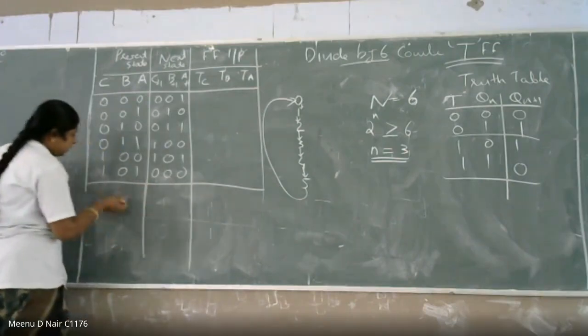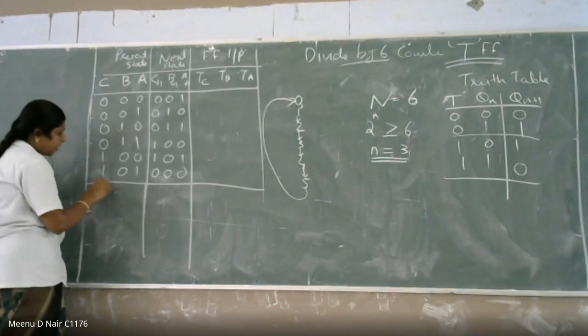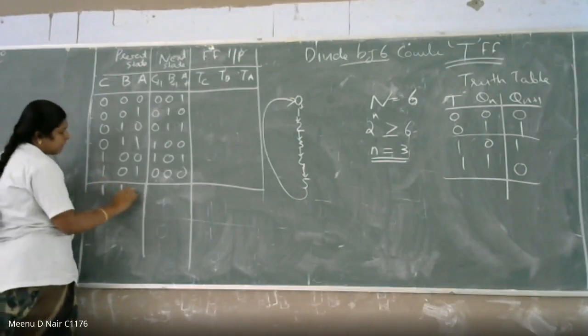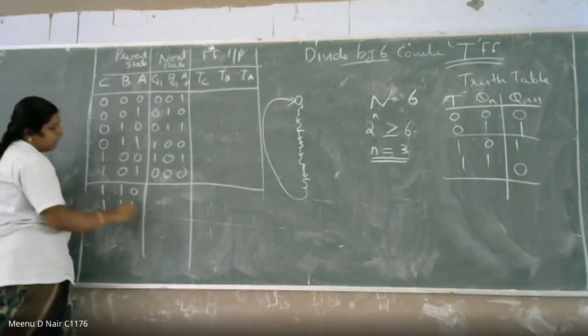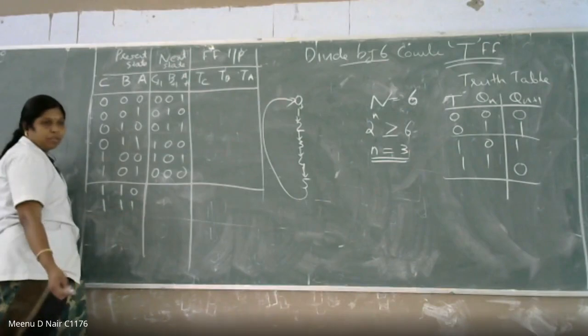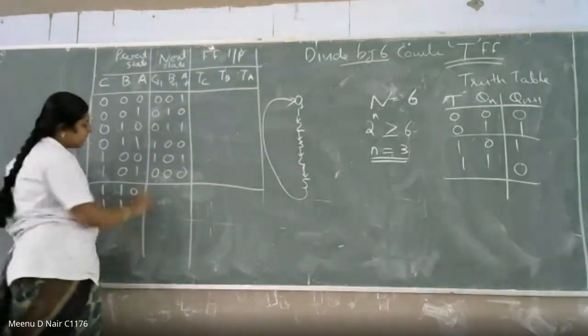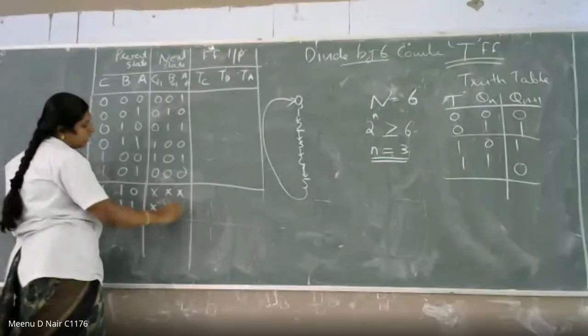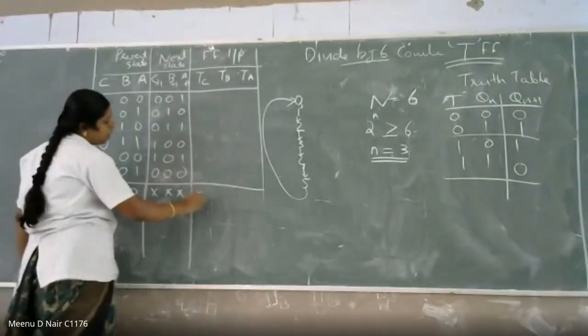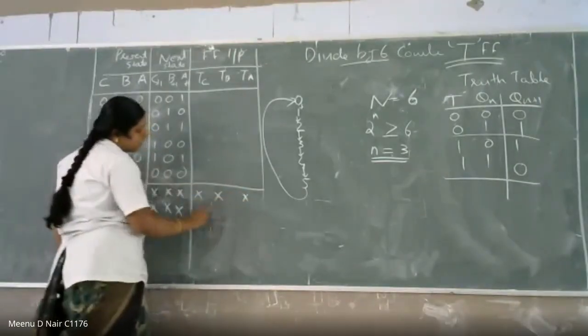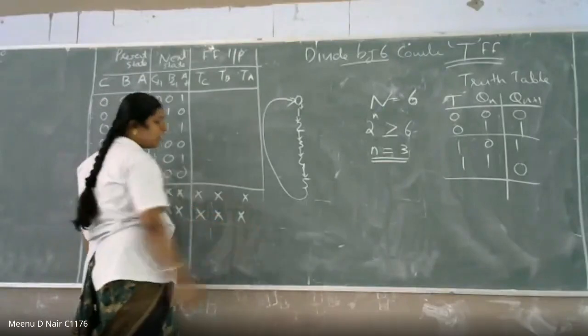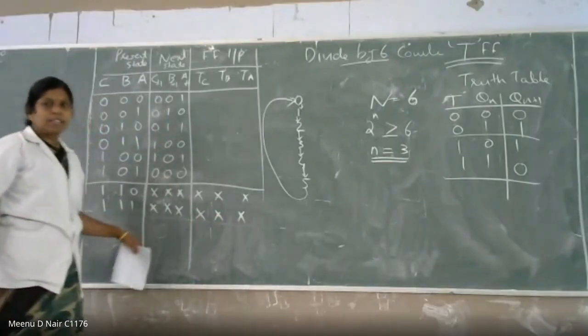Okay. So if you are having some other combinations, what are the possible combinations there? The other ones will be 110 and 111. You don't know what the next state is, so you are keeping it as a don't care condition. The flip-flop input also you do not know, so you are making it a don't care condition. It is not necessary to write it in the balance states.